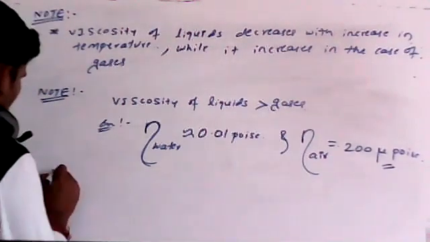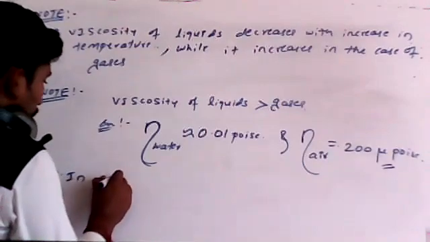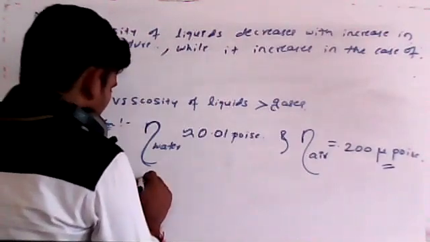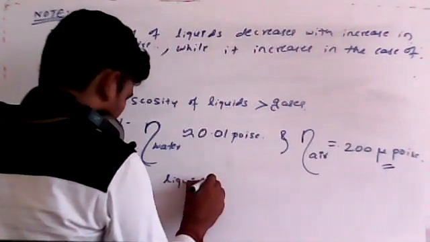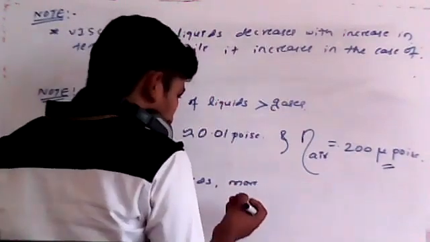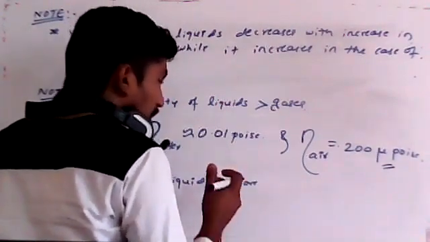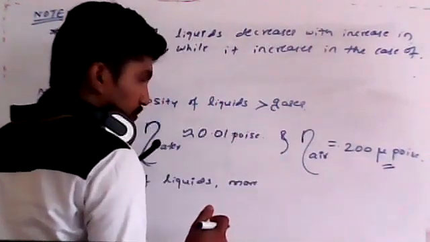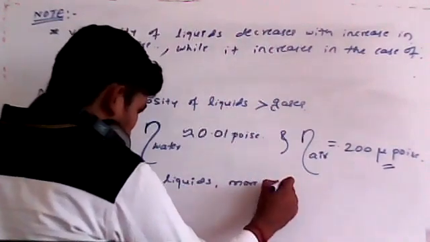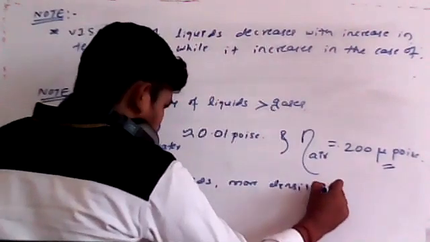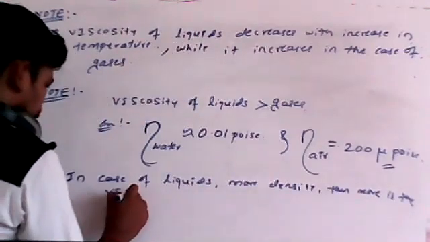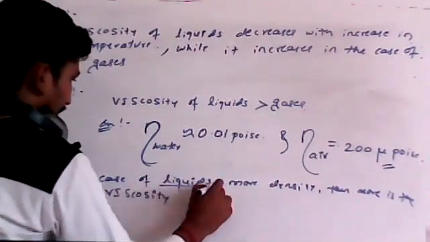One more point, let me write here. All these points are very important for CET purposes. Now I am talking about density. What is the relation between density and viscosity? What will happen if density increases or decreases? We will see one by one. In case of liquids, if the density is more, students, then the viscosity is more. I am telling about liquids.